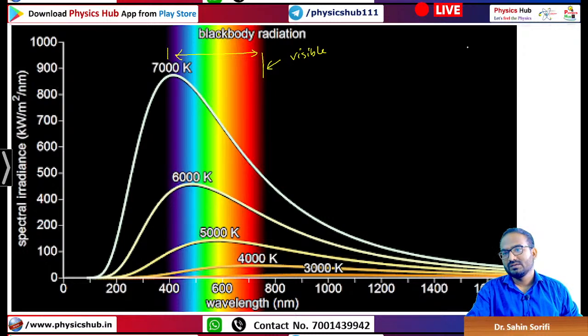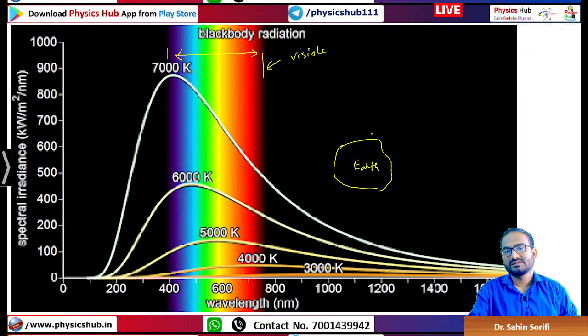Let's say we are at the Earth's surface, right? We are at the Earth's surface. Now we are getting constantly electromagnetic radiation. So maybe from a distant star or somewhere we receive some electromagnetic radiation.